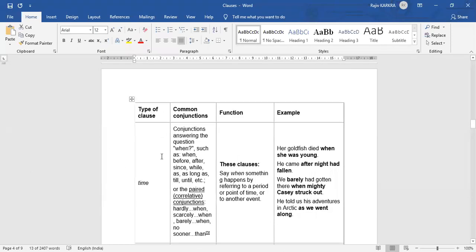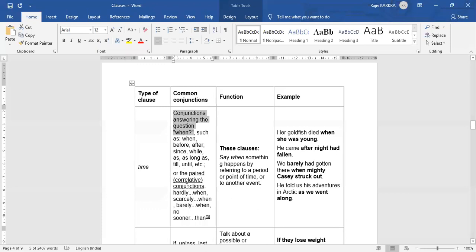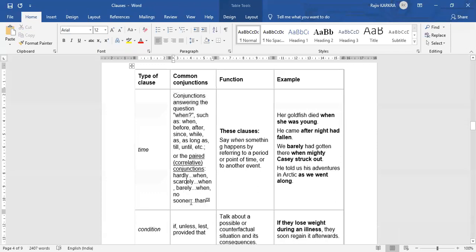So how many types of adverb clauses are there? Clauses of time first. How do we use common conjunctions for these? Conjunctions answering the question when. How do you express time? Such as when, before, after, since, while, as long as, till, until, etc. The paired correlative conjunctions: hardly when, scarcely when, barely when, no sooner than. So these are the conjunctions for time.